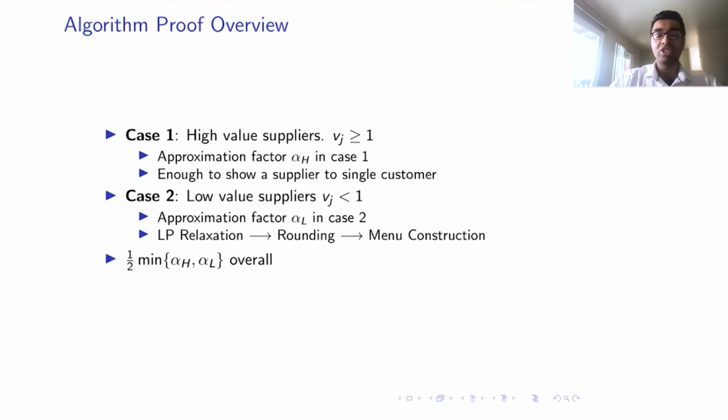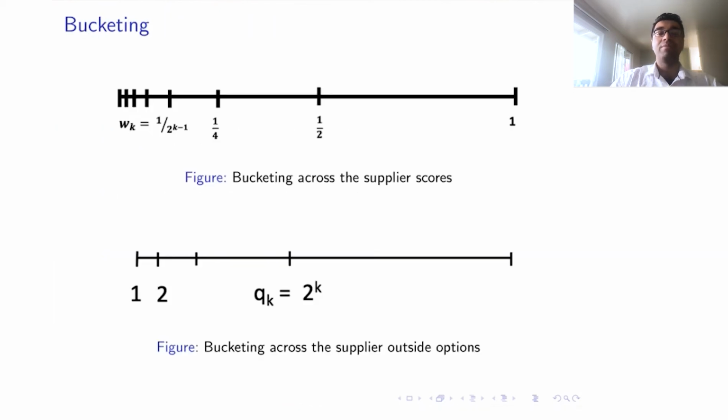So how do we construct the LP relaxation for the problem? We use the idea of bucketing. Here we discretize two dimensions: one is the supplier scores, and the other is the supplier outside options. They are discretized in the following way.